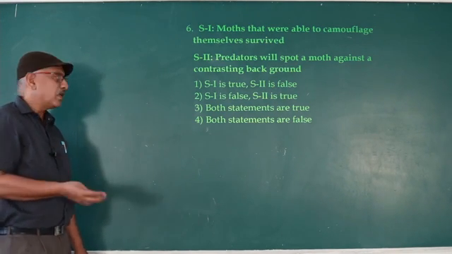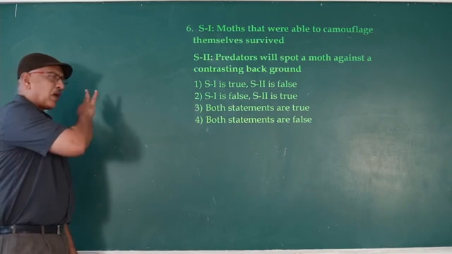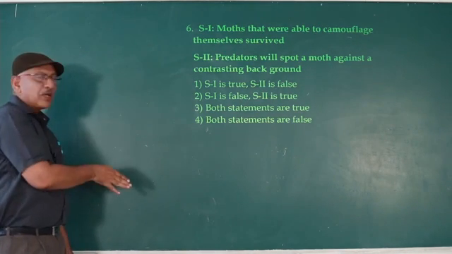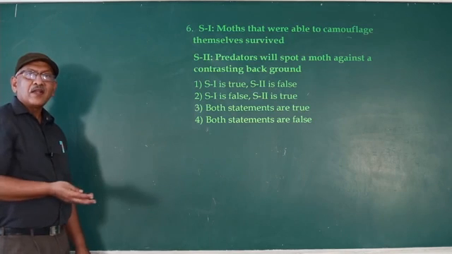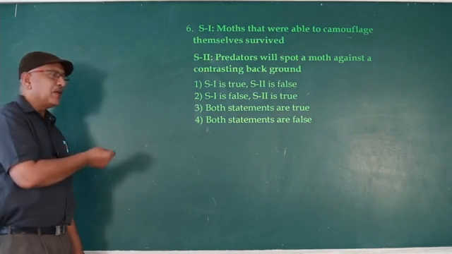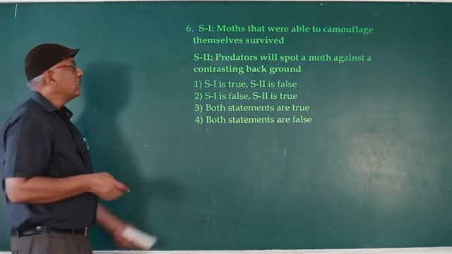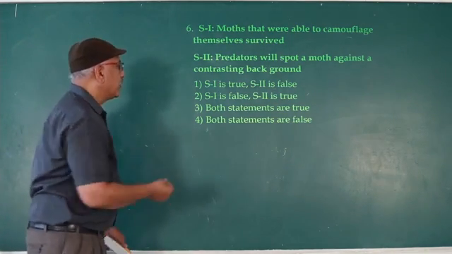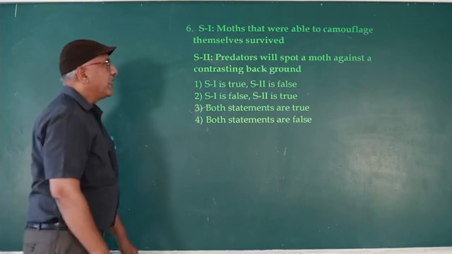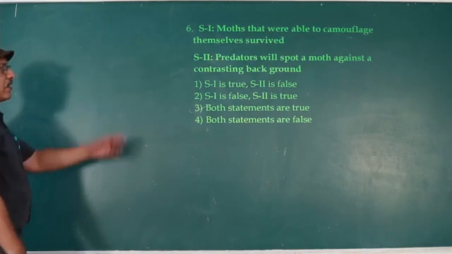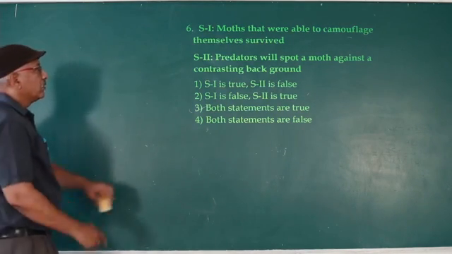After industrialization, due to soot, lichens died and the bark became black in color. After industrialization, the birds ate away most of the white-colored moths. So both statements are true. A predator will spot a moth against a contrasting background.